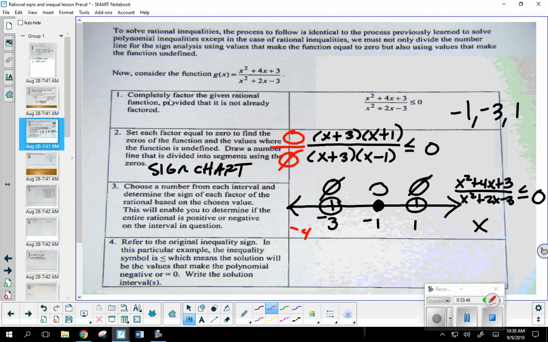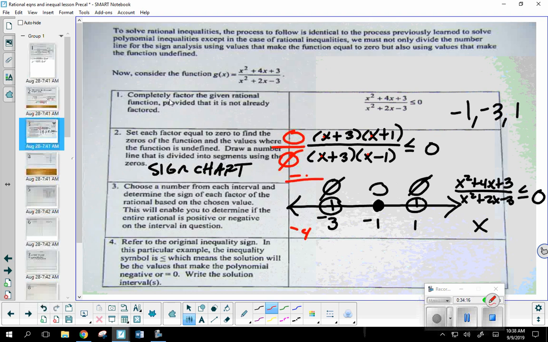Okay. Now we don't want to choose these numbers themselves, the -3 and the -1 and the 1. We already know what happens there. Okay. So we just want to choose a value in the interval. So I'm going to take this number of my choosing and plug it in for each of the x's. Now I'm not interested in the final number. I just want to know ultimately positive or negative. Okay, so what's -4 plus 3? That's a -1, so negative, right?